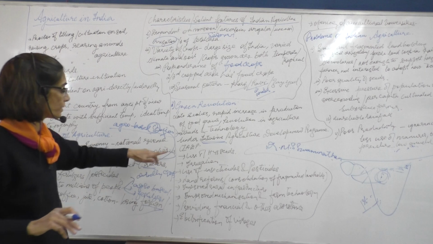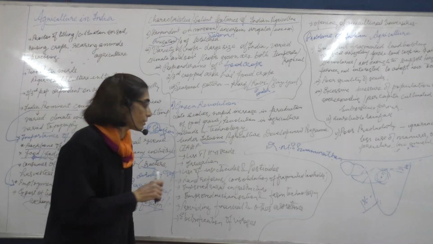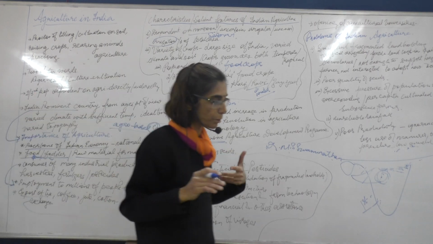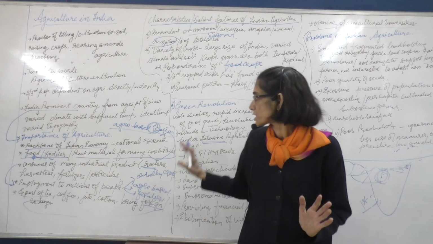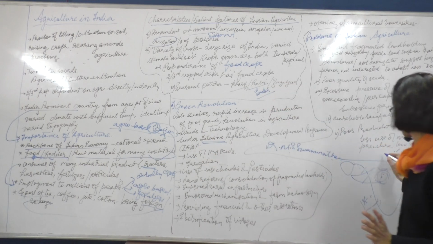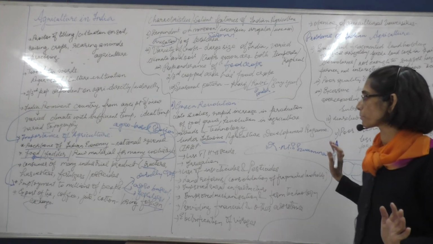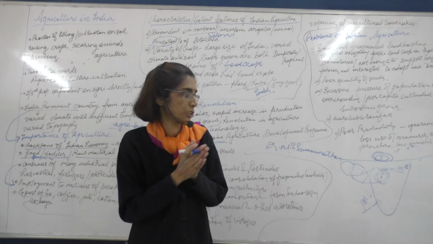Now, what were the features of this Green Revolution or IADP? When we say features of IADP, we mean to say they brought in certain technologies during this time, especially in the parts of Haryana and Punjab, where they brought these technologies to improve the food production.